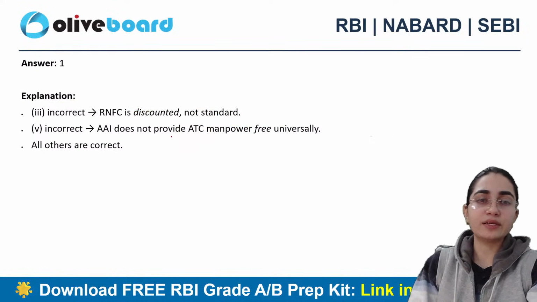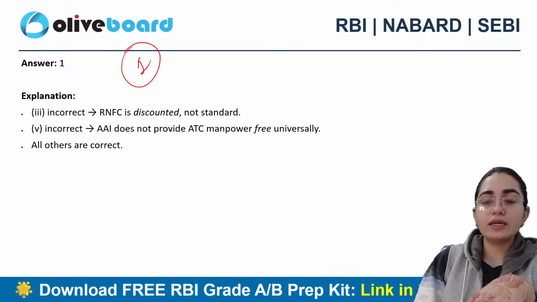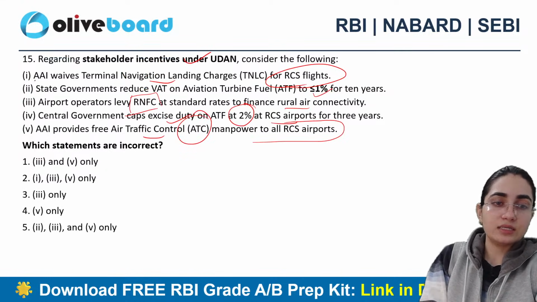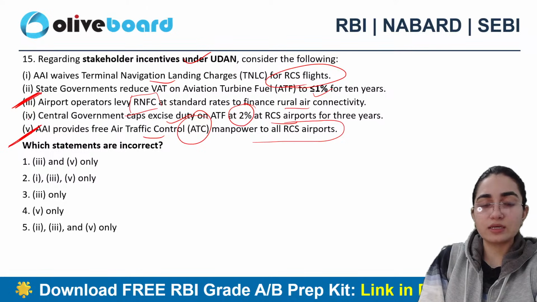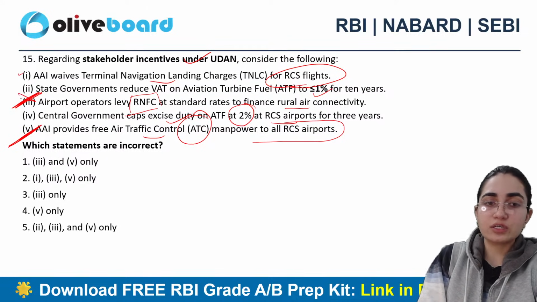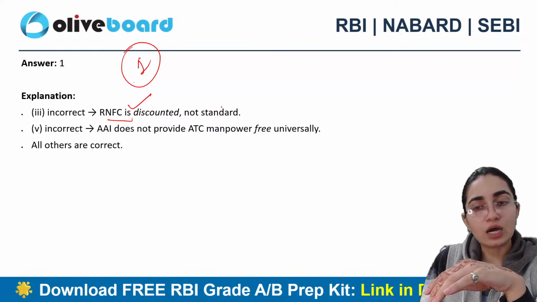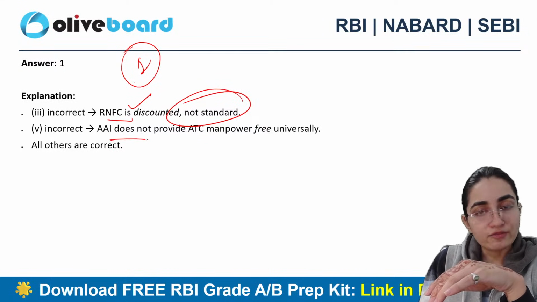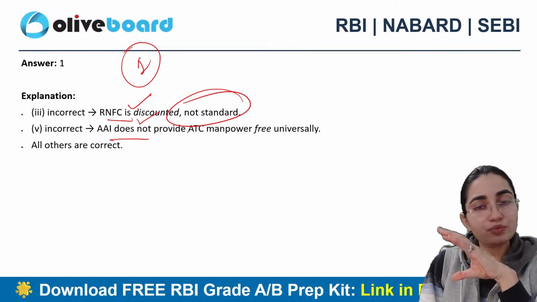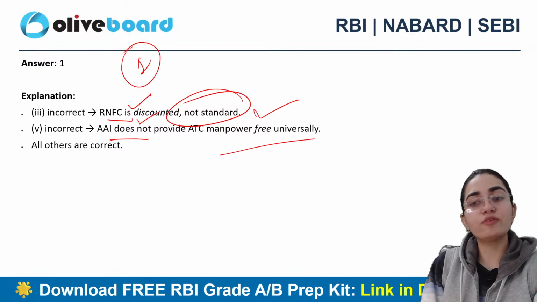Okay, that's completely okay. First one is the correct answer here, as in third is the incorrect one, and fifth is the incorrect one here. Otherwise, rest of the statements are all correct, right? This clearly says that RNFC is discounted and not at all standard in nature, and of course, AAI is the one who doesn't provide ATC manpower, and that too free universally.